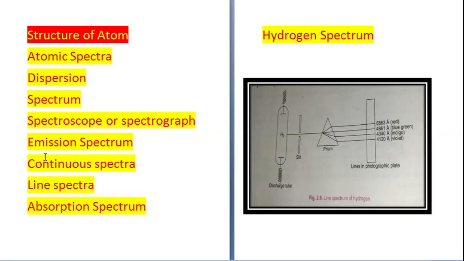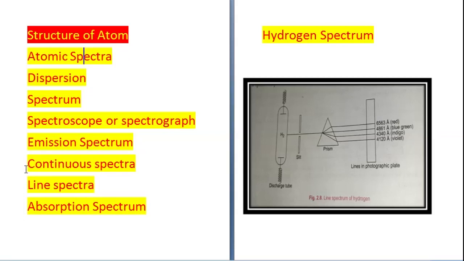Now there are two types of spectrum: emission spectrum and absorption spectrum. When light of a self-luminous object is passed through a prism to get a spectrum, then such a spectrum is called emission spectrum. Emission spectrum can be of two types: continuous spectra and line spectra.